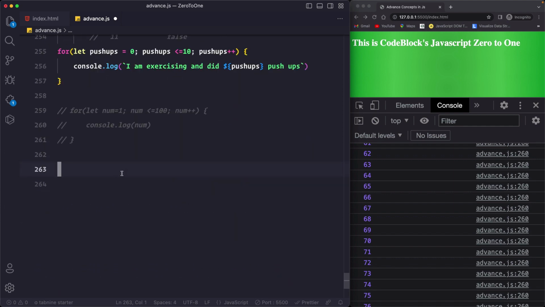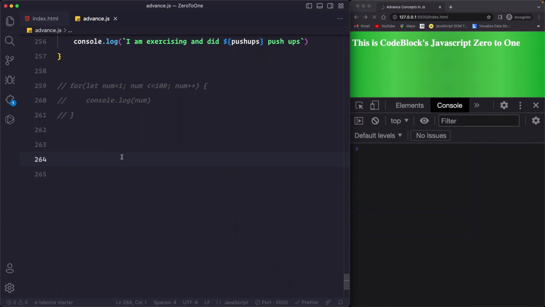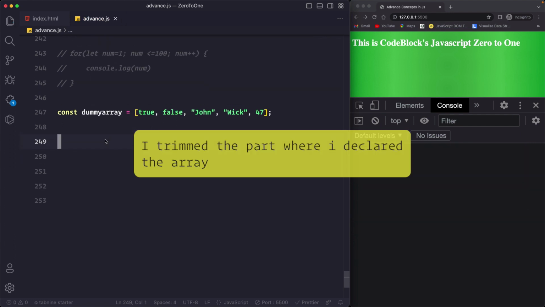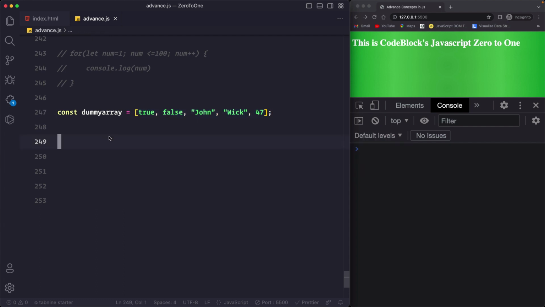Now another principal use of a for loop is to iterate over an array. So let me quickly create an array. I will say dummy array equals. It is very common in programming to iterate over an array and print each item or each piece of data individually. How can we do this? Well, very simple. We can fetch the data from its indexing position, right? So we can do something like this. Dummy array of 0 index will give you true. The first index will give you false, right?